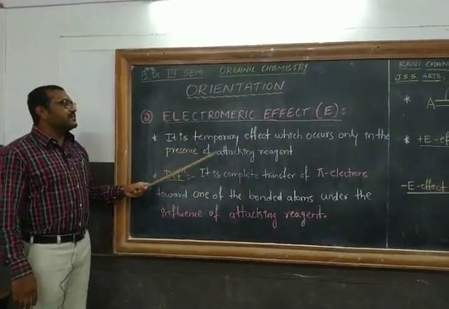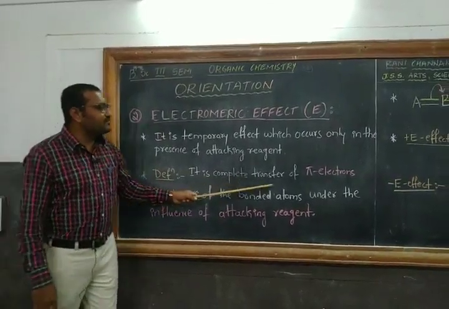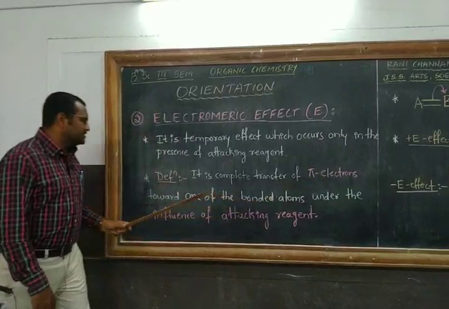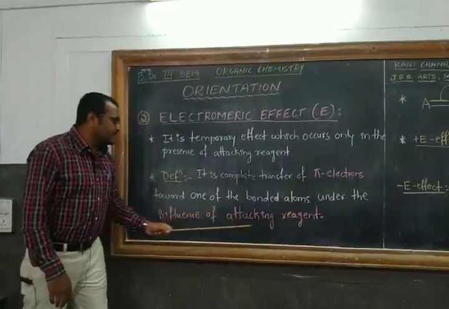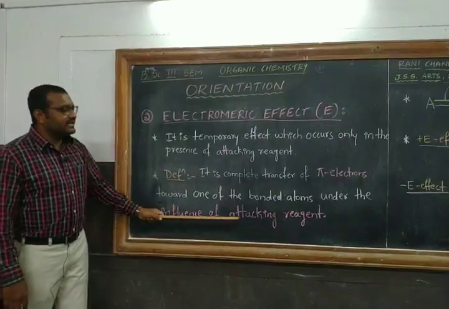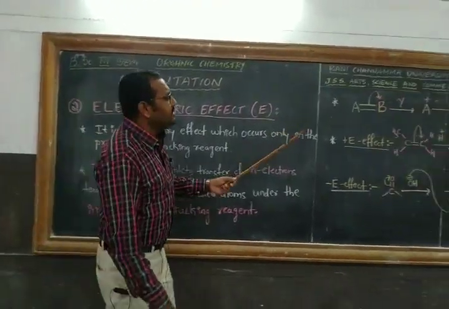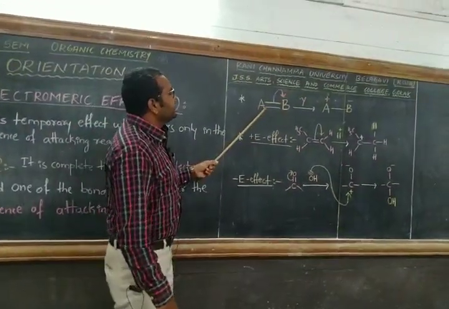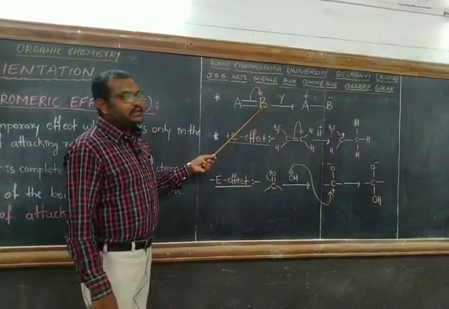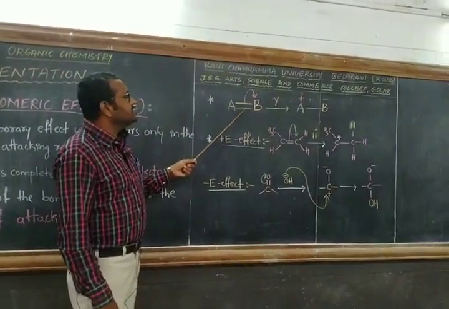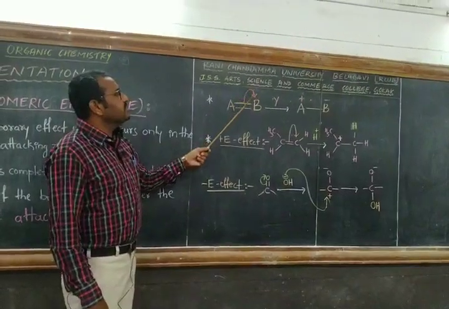The definition for electromeric effect is as follows. It is the complete transfer of pi electrons toward one of the bonded atoms under the influence of an attacking reagent. This could be understood by taking an example wherein A is doubly bonded with B. This double bond contains one sigma bond and one pi bond. This yellow color is the pi bond.